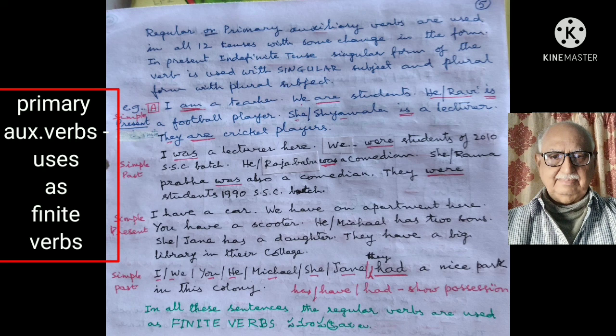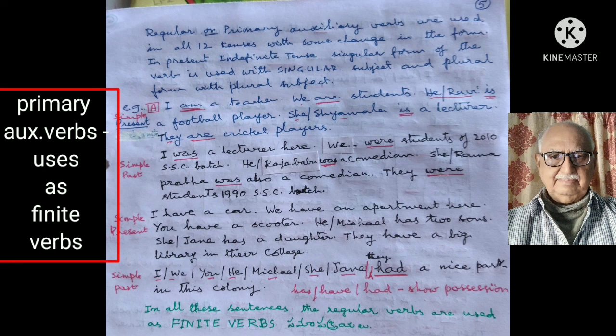Now let us take sentences in simple past or past indefinite. I was a lecturer here. We were students of 2010 SSC batch. He or Rajababu was a comedian. She or Rama Prabha was also a comedian. They were students of 1990 SSC batch.